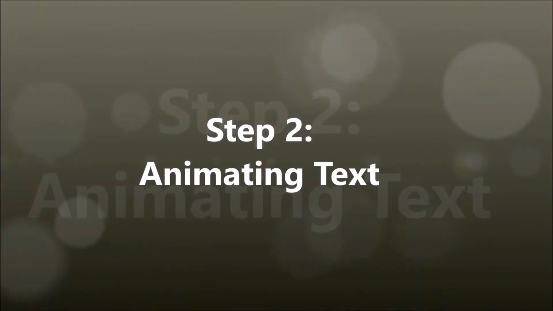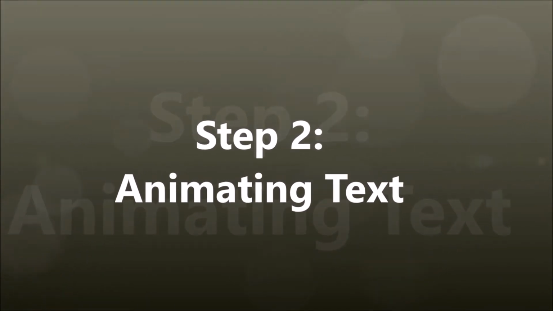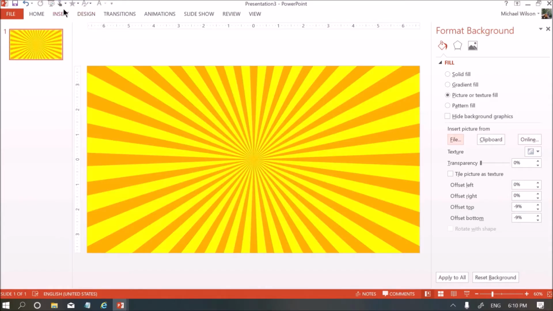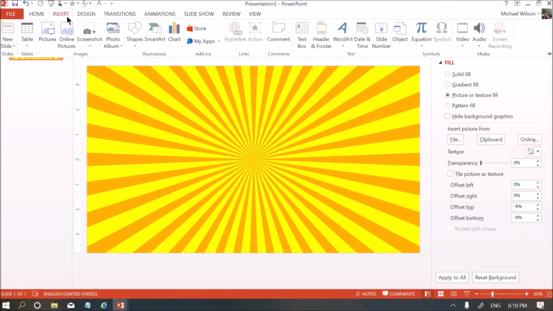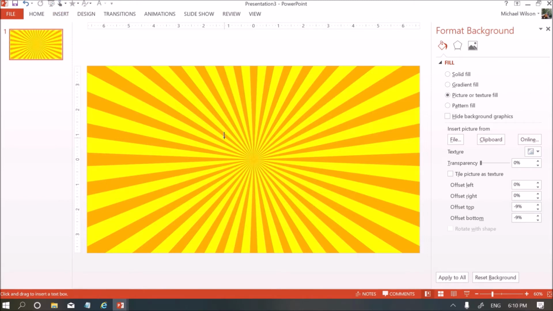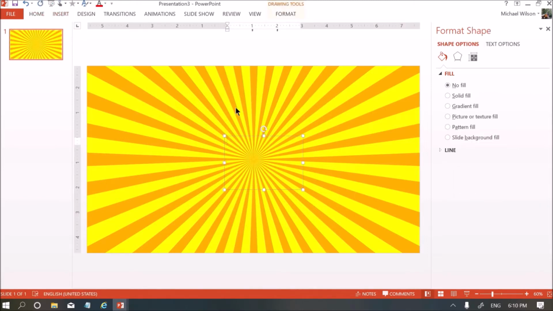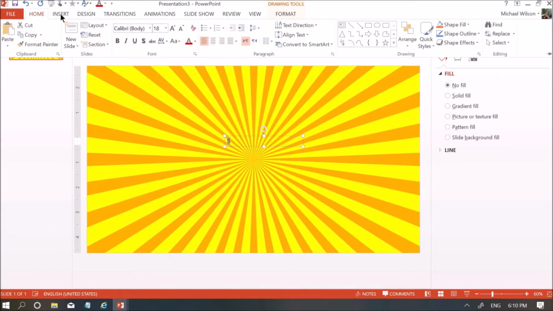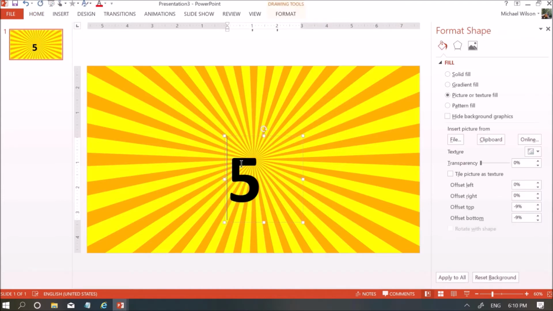The second step is we are going to animate the numbers that we are going to use in the timer. Go to the Insert tab, select text box to enter the number for the timer. For example, if I'm making a 5-second timer, I need to insert 5 numbers, one per slide. You can go to the Home tab and fix the size as well as the position of your timer number. Now we have to animate the same number.